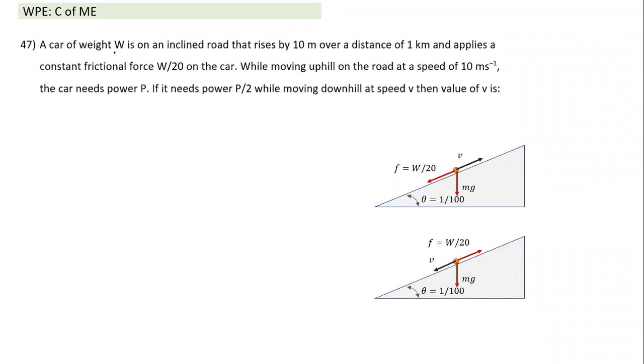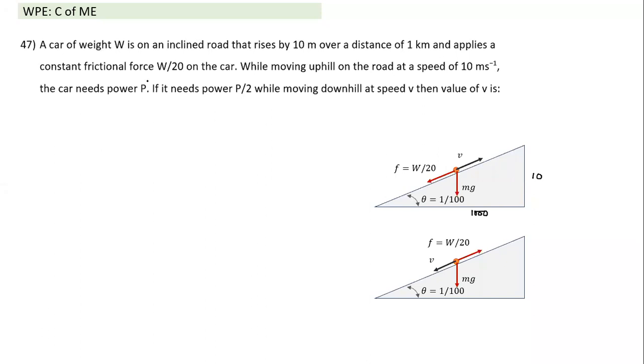So a car of weight W is on an inclined plane that rises by 10 meter over a distance of 1 kilometer. So this is 10 meter over a distance of 1000 meter. What is the slope equal to? The slope, in terms of radian, is 1 by 100. So tan theta and sine theta both can be taken as 1 by 100 in this case.